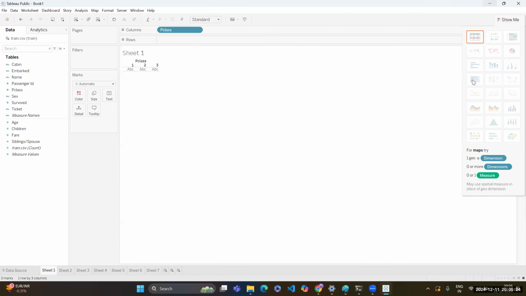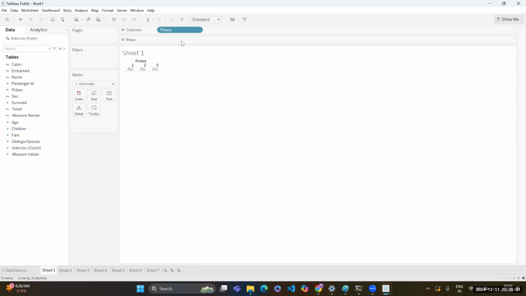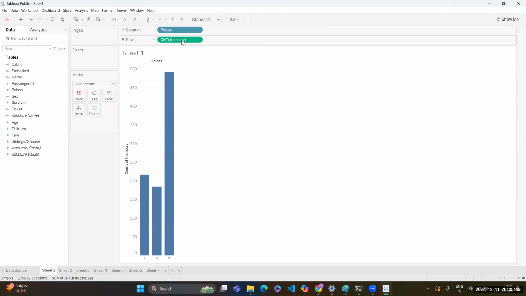And if I click on show me, no graphs are activated for me. I cannot create anything because I just have one column. So I need some frequency or the count of it, because that's what I wanted to plot. So I will use this count variable and drag it to the rows. Now I just got my distribution.